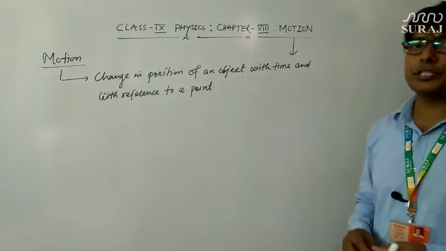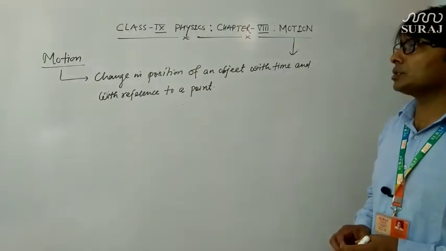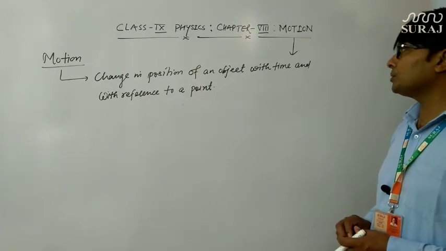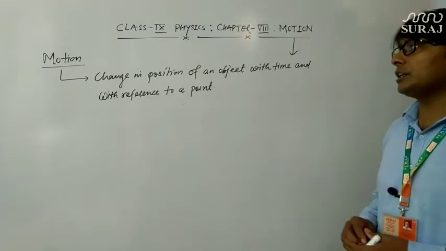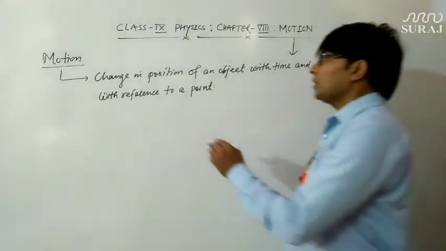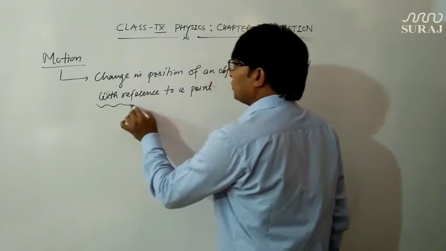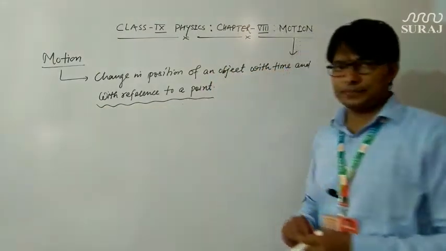So this is how we can define motion: the change in position of an object with time and with reference to a point. So what is the meaning of this reference point here?